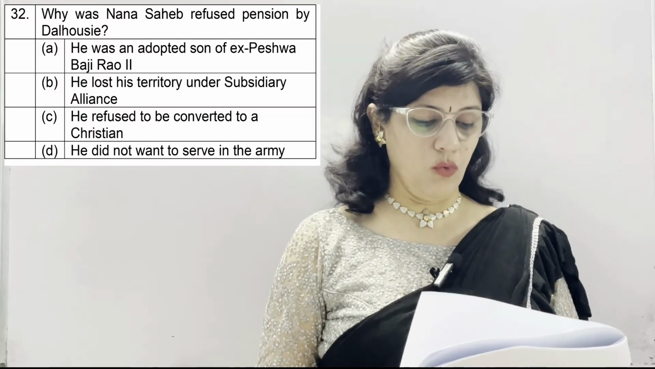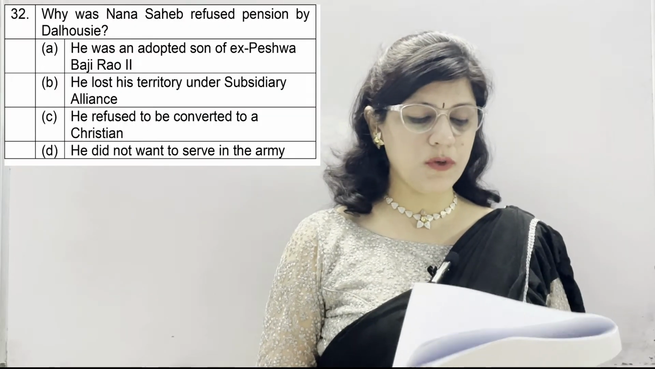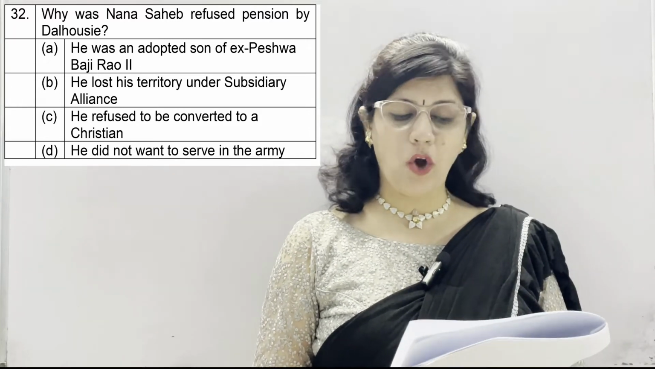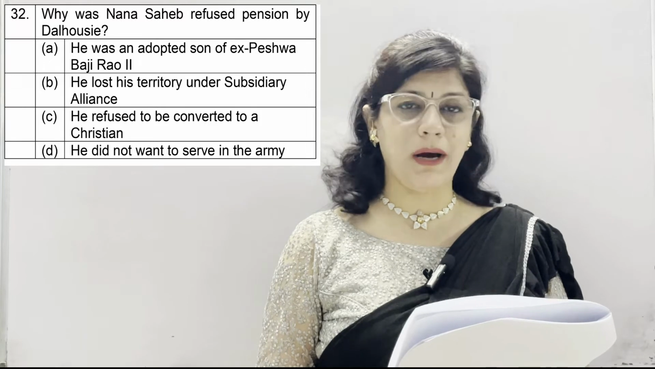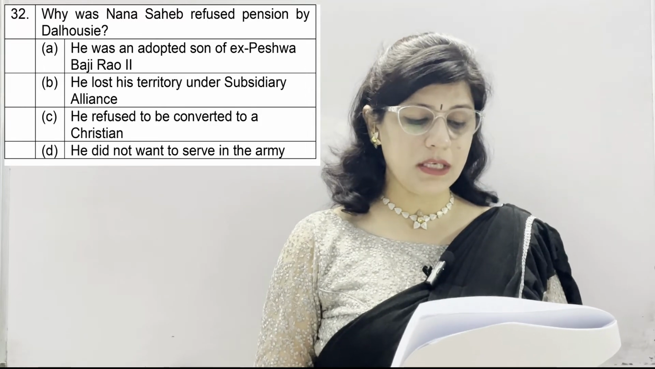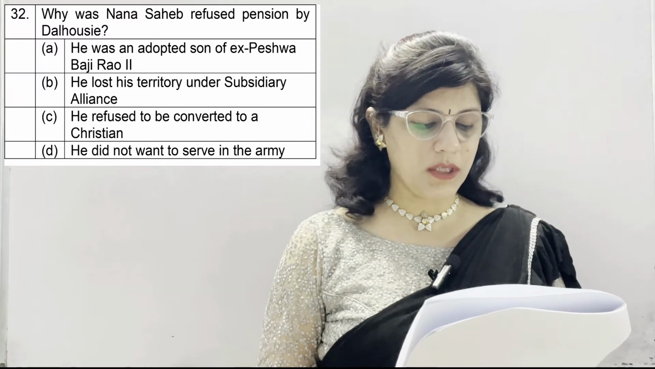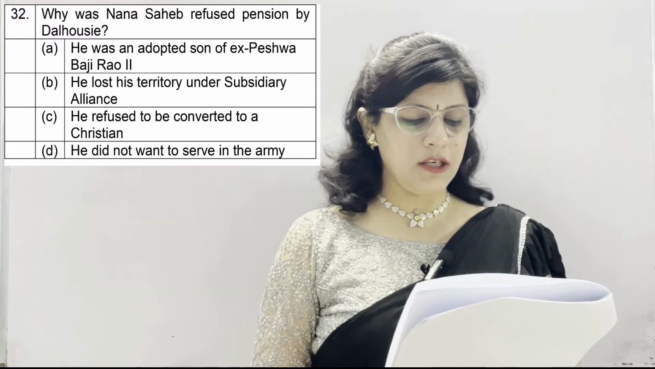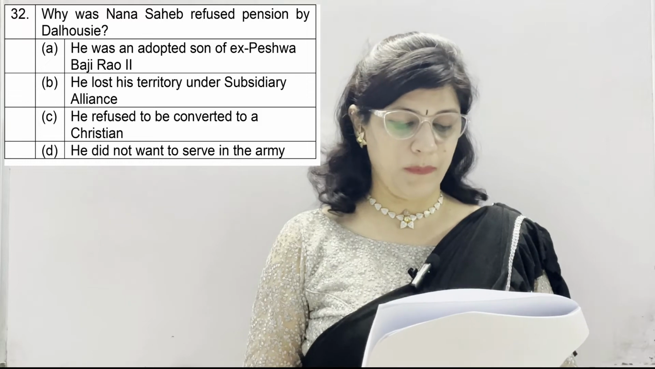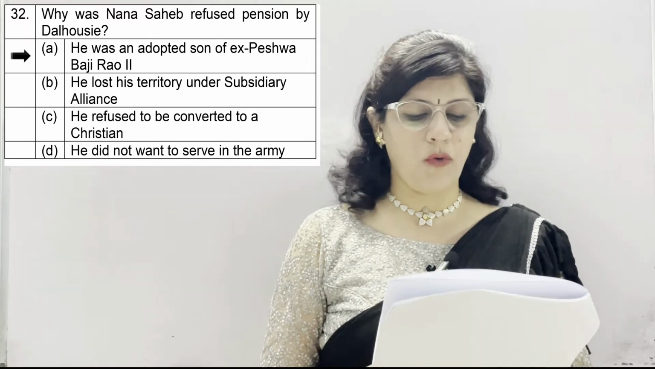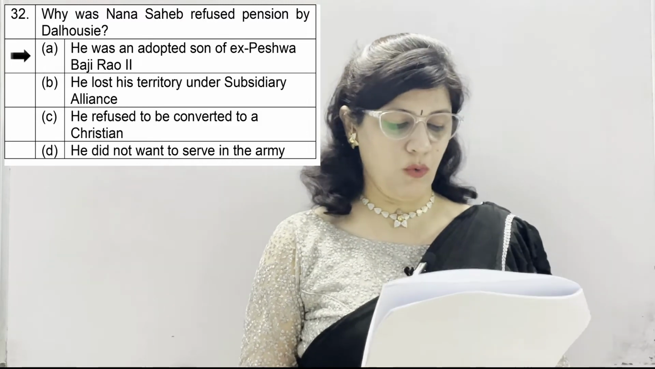Question number 32. Why was Nana Sahib refused pension by Dalhousie? A option, he was an adopted son of ex-Peshwa Bajirao II. B. He lost his territory under subsidiary alliance. C. He refused to be converted to a Christian. And D. He did not want to serve in the army. And the correct option is A. He was an adopted son of ex-Peshwa Bajirao II.